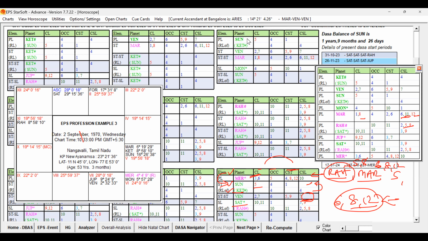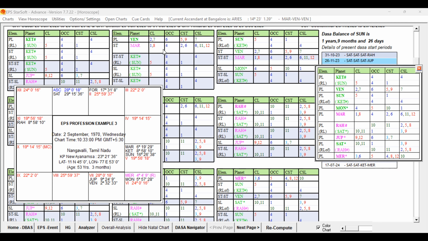Let us check the seventh sublord. Which is the seventh sublord? Seventh sublord is Venus. You check the seventh sublord Venus. Venus in the star of Mars. Seventh sublord is okay. Star lord Mars is supportive for Lagna, but also 8, 6, 12, which is not good.